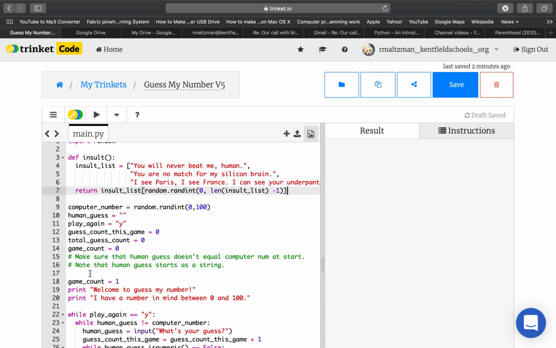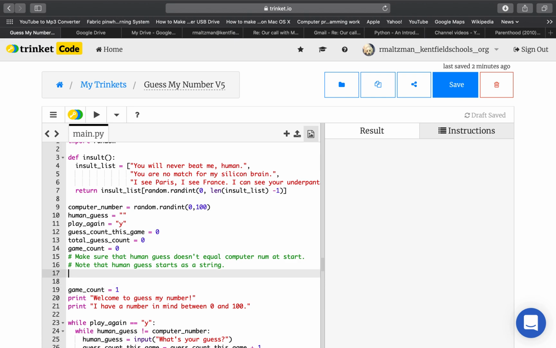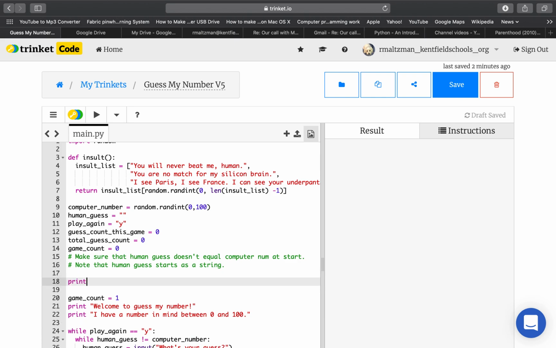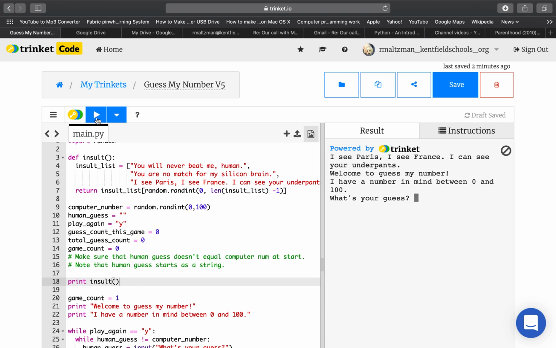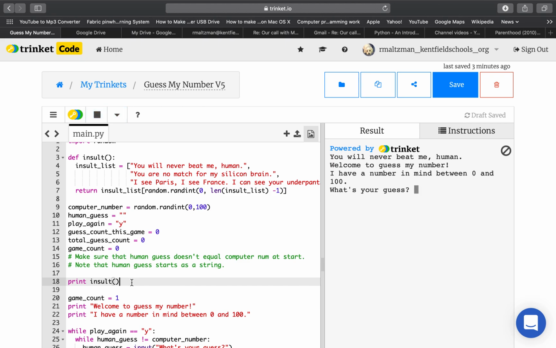So let's just see if it works. I'll test it by putting print insult in here. Okay, let's just see. "You are no match for my silicon brain." Stop. "You'll never beat me, human." Yes, this is totally working.